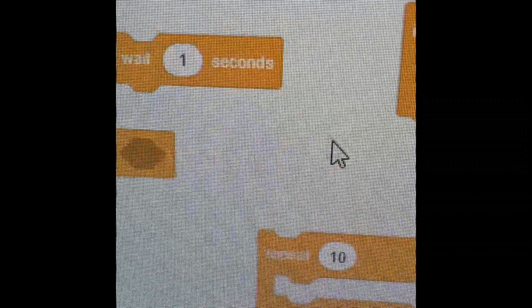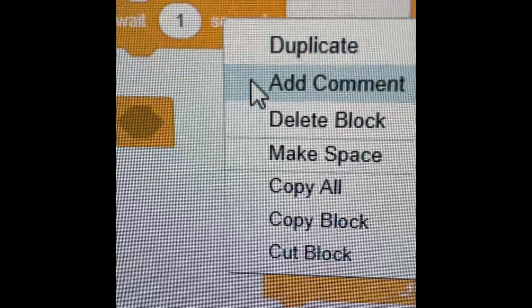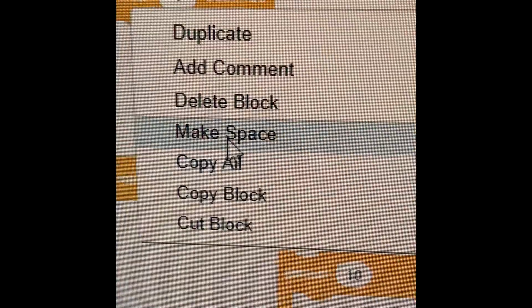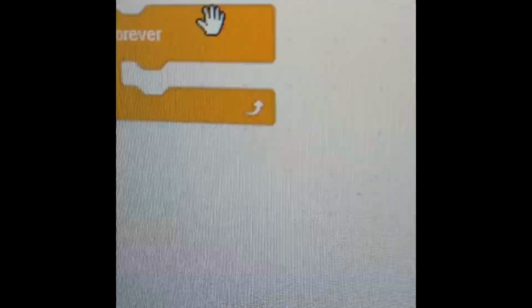Now, since we used this wait block in the other episode, we're going to look at what these blocks do. First is the forever loop.